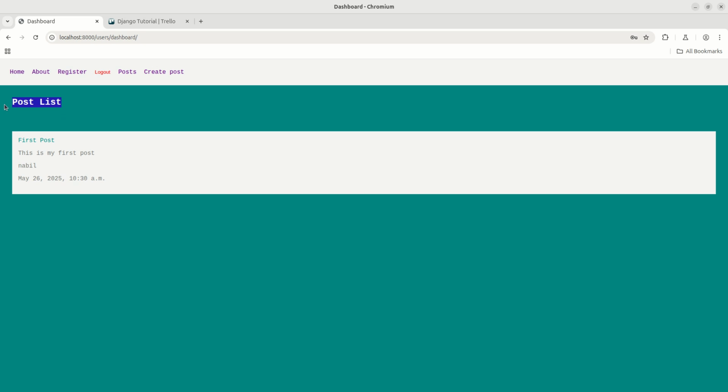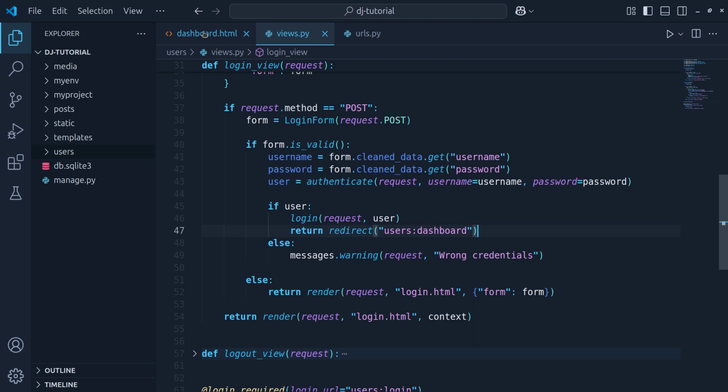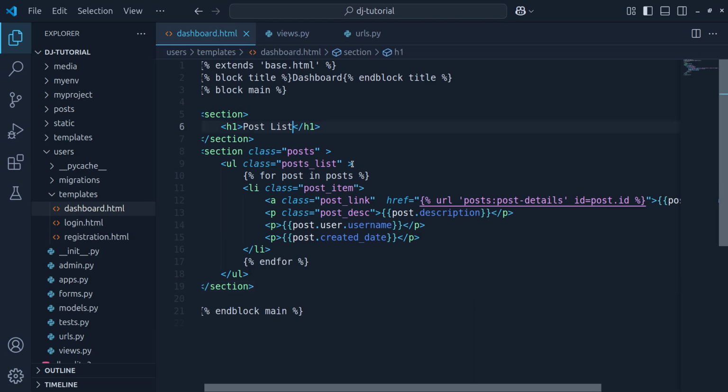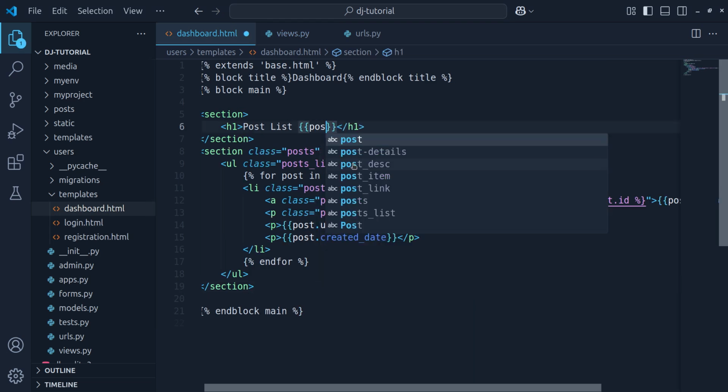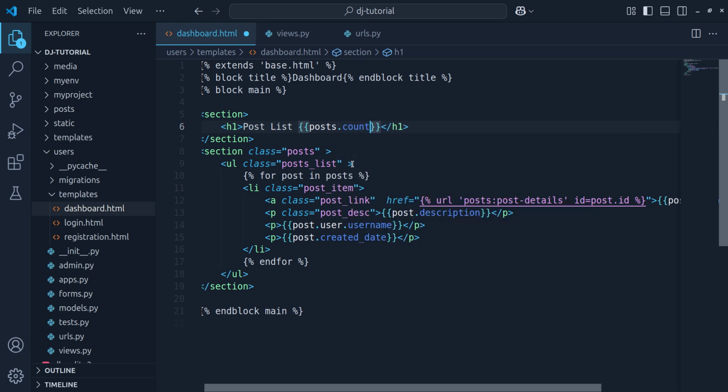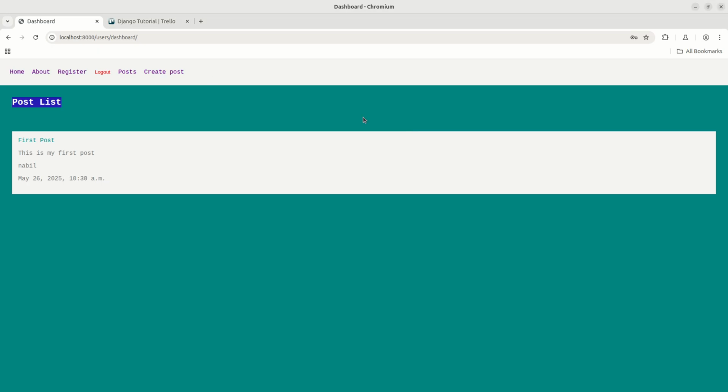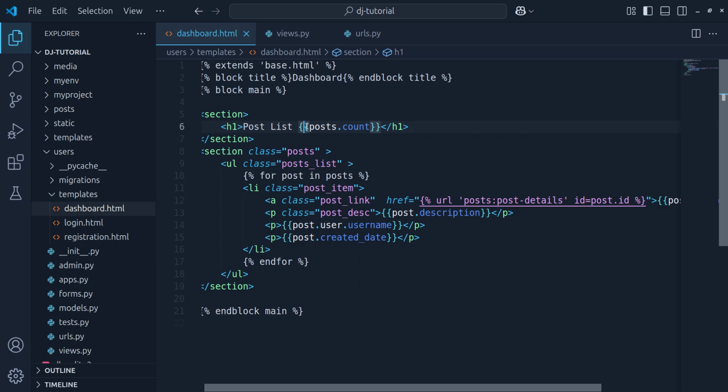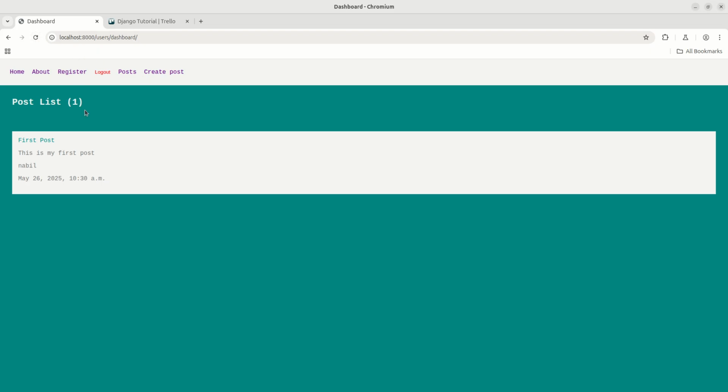So we have just one post and we can actually display the count here. And how can we do that? I will get back to my template and we can get the count by the posts.count function. So this is how we get the count of the query set. So this is actually the length of the posts. Okay, so if I get back and reload this page, you will see this. So let's add braces here. So this is my post count, and let's reload this page. So it is working properly.